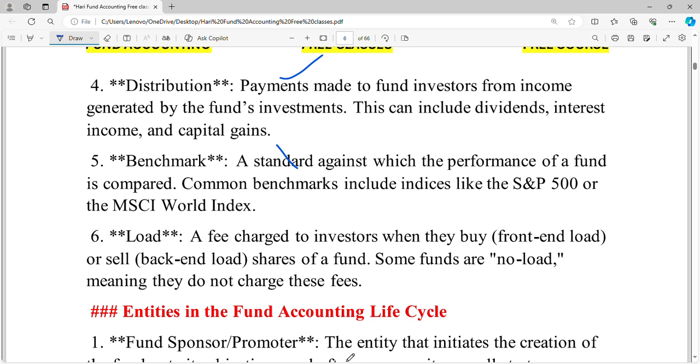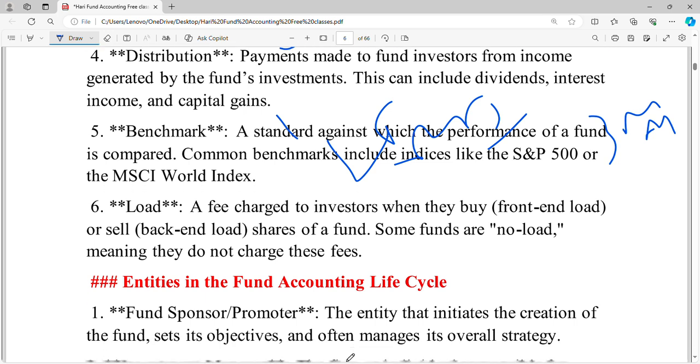Common benchmarks are the S&P 500, LIBOR, MIBOR or the MSCI World Index. They compare whether the fund is beating the benchmark or not. Only then will they take the management fee, or get the performance or incentive fees.